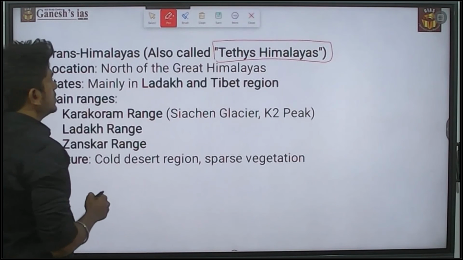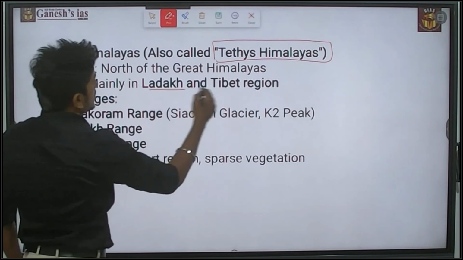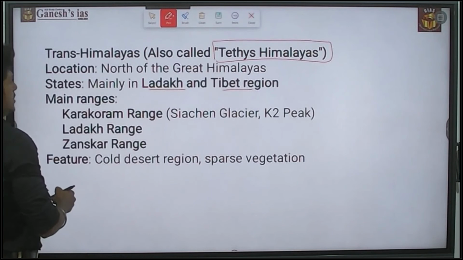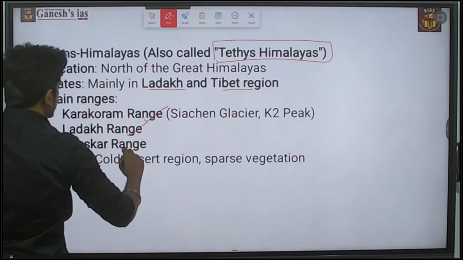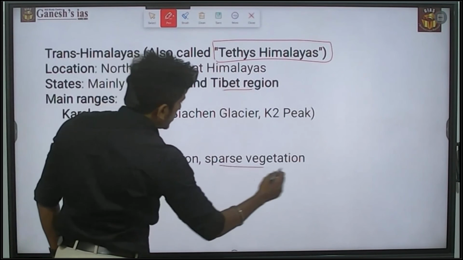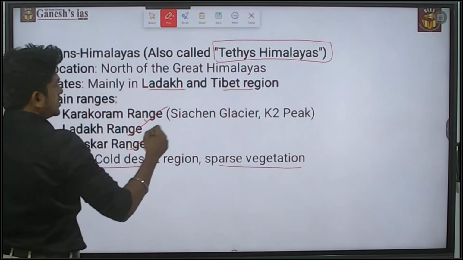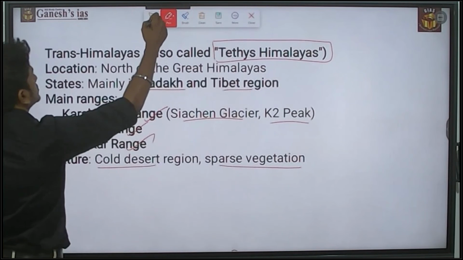The location is north of the Great Himalayas. The states are mainly Ladakh and Tibet. The main ranges are the Karakoram Range, Ladakh, and the Zanskar Range. The features are a cold desert region with sparse vegetation. The major glaciers are there, and K2 is situated here.